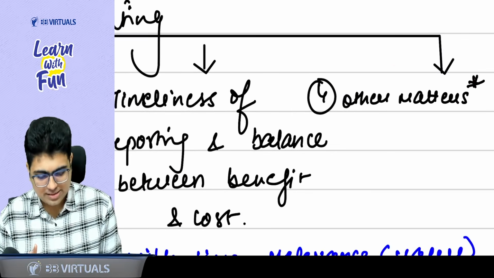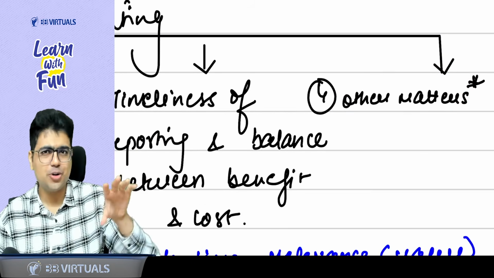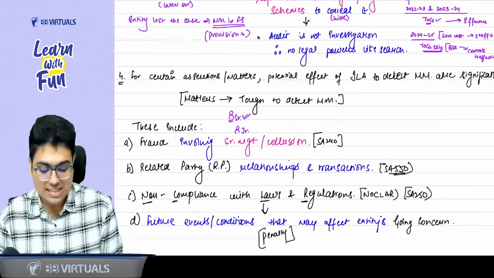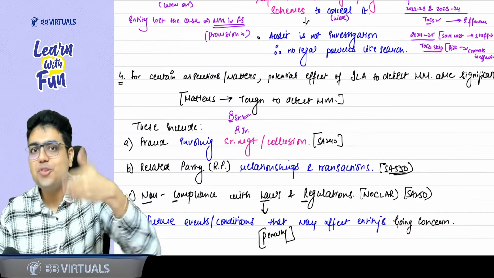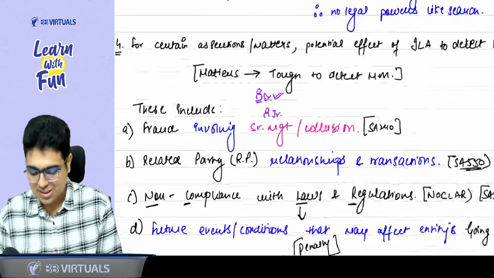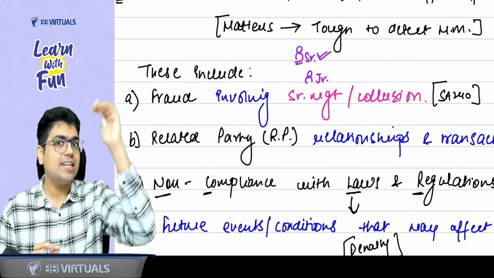And the last point is related to some other matters. This, I think, from a concept point of view is a little important. Sir, what are the other matters in which it is very tough to detect a material misstatement? First matter, I think all of you know, that is fraud. Sir, which type of fraud? Junior people or senior management?